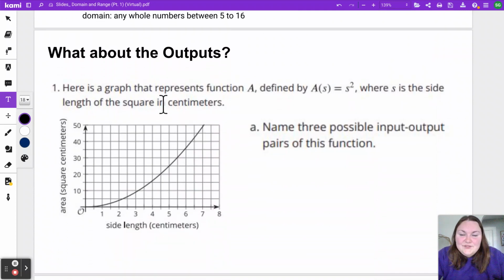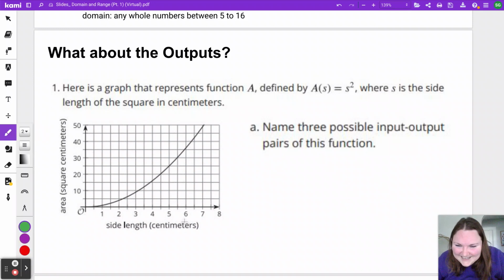So going back to the story about the area of a square, this time I'm also providing a graph to go with the equation they gave us for that story. So this graph is just showing different side lengths for squares and what the area would be. And using this graph, we're going to come up with 3 possible input-output pairs of this function. So for example, the one I get a lot in class is if the side length is 5, I can use this graph to see that the output would be 25.